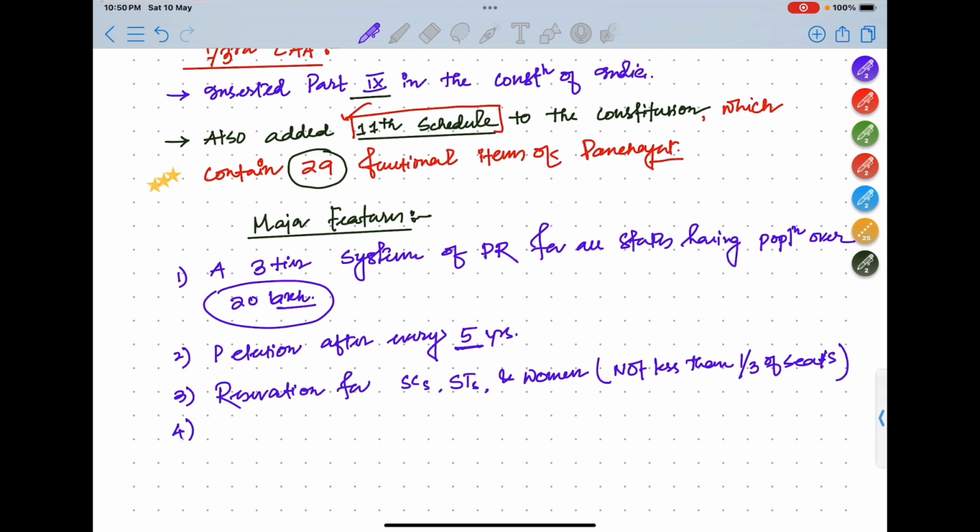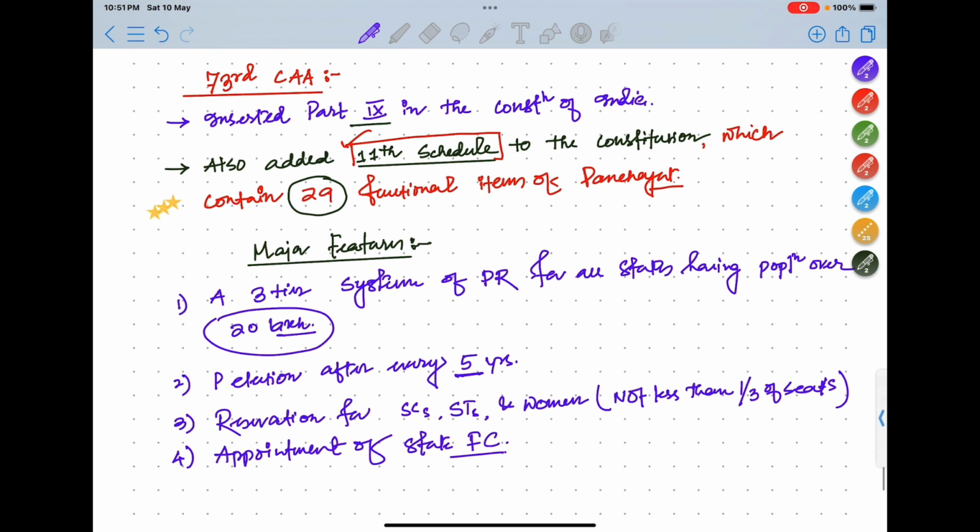Next, appointment of state finance commission. So basically this 73rd Constitutional Amendment Act mainly talks about these features.